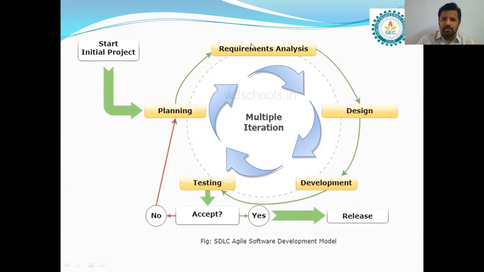Again from planning to requirements, then requirements to design, and design to development. Once after the development, it is again sent to testing, and once again it is tested. If there are no errors, it is just released. Otherwise, again go back to the planning phase and start the second iteration. This process continues until the code does not have any errors. This is how different phases are involved in the Agile model.